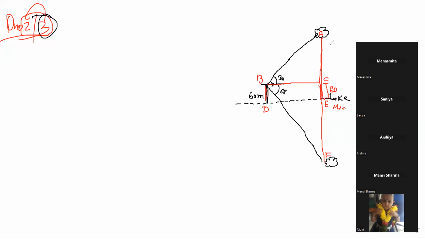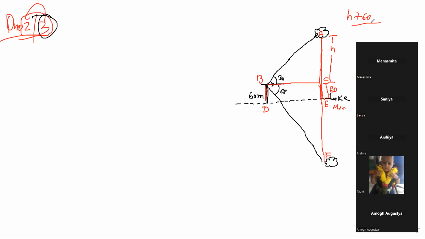And let this cloud, हाँ, so the next point is, आप इसको मान लो H, consider this as H. So आपसे क्या पूछा है? Height of the cloud from the lake, तो it will be H plus 60, right? अगर आपसे एग्जाम में ये पूछता है कि जो body at B है, उससे क्लाउड कितना ऊंचा है, so we will consider only H, but question is asking कि लेक से कितना हाइट है, so it is H plus 60. Be very practical, कि आपसे पूछ क्या रहा है एग्जाम में, है ना?